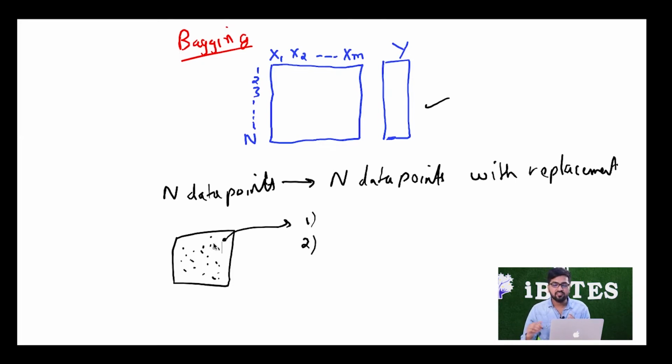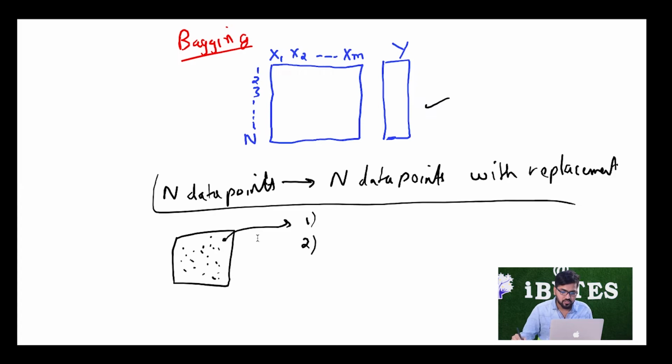From n points, we have to choose n points in such a way that each point can be chosen as many times as possible. Obviously, if we had to choose each point at most one time, from n different elements, such that no element can occur twice, there would have been only one way. But what I am saying is that we can choose one point twice, thrice, or as many times as we want. This is what we do for data points.